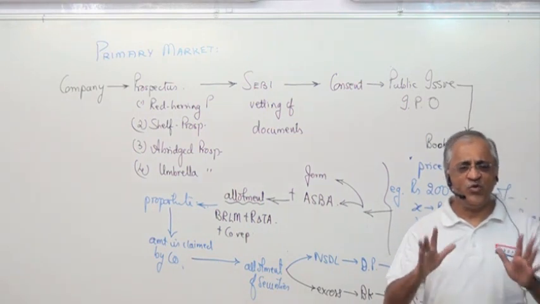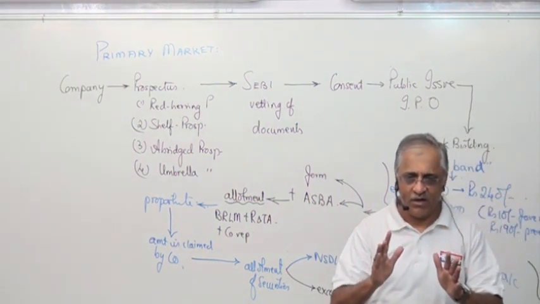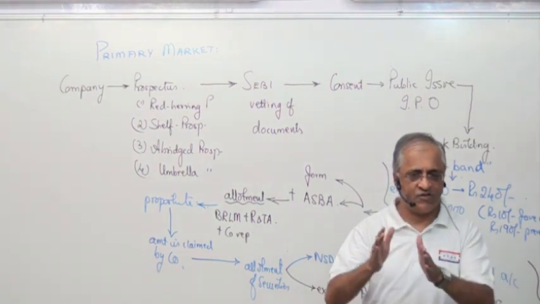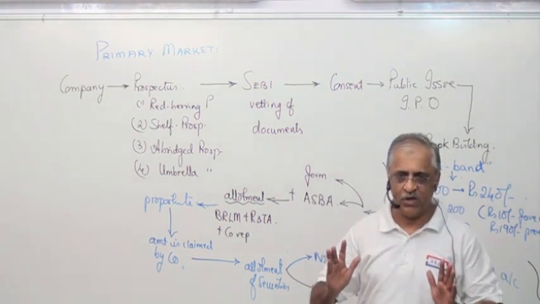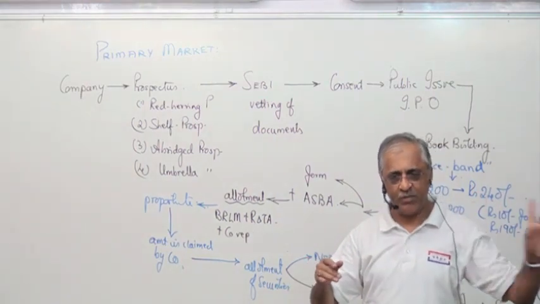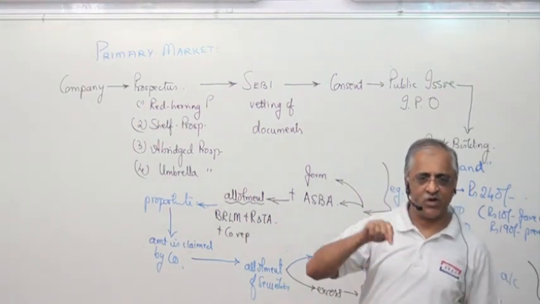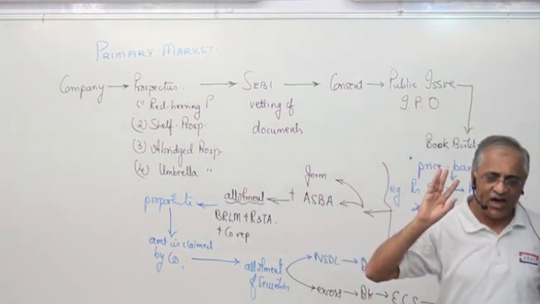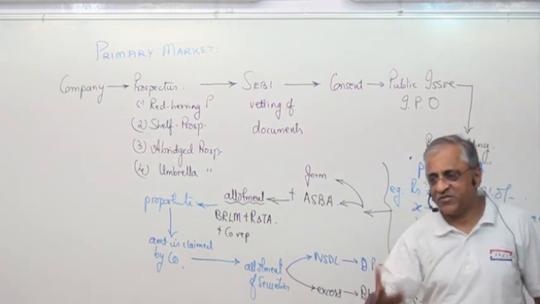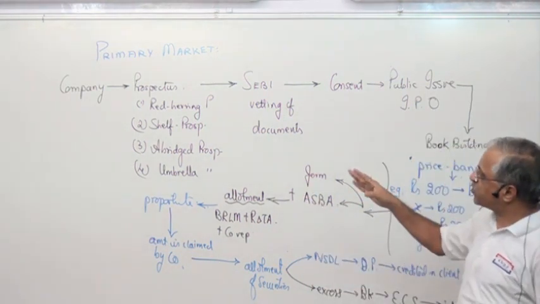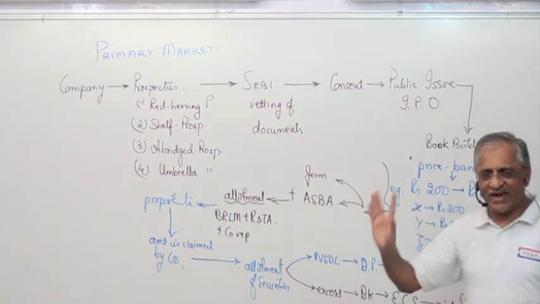Now, if you raise money and people have paid money, that money has to be used for the objectives which have been specified. If you change your objectives, then you have to raise separate money, but this money may not be used for your changed objectives. You see how proactive SEBI is being to protect the investors. So this is how they're trying to protect. This is the whole of the primary market.